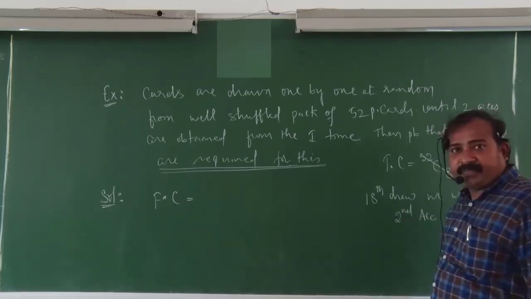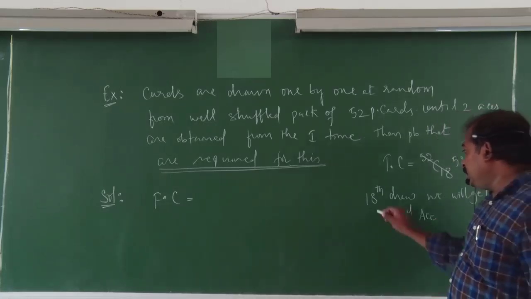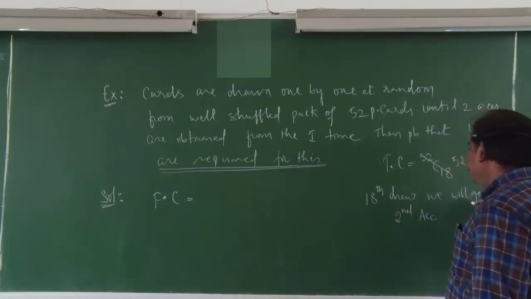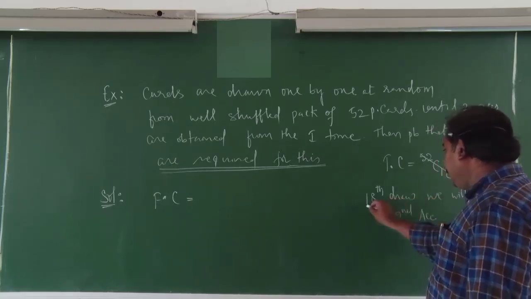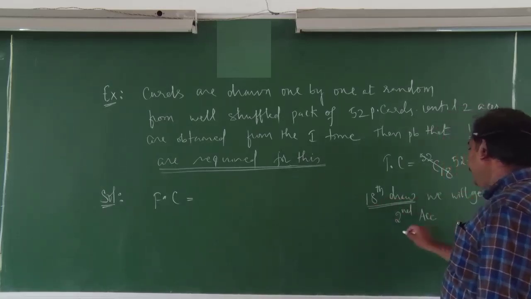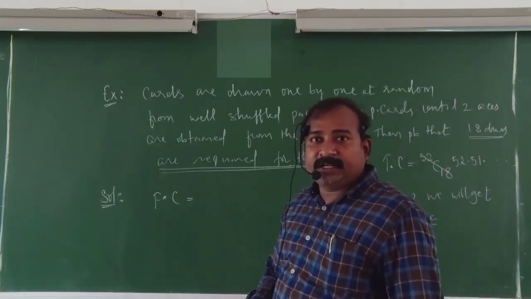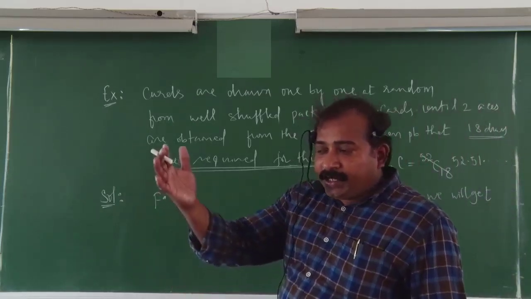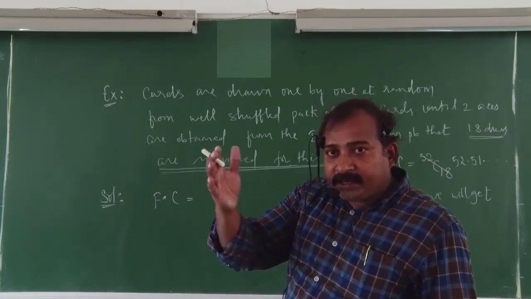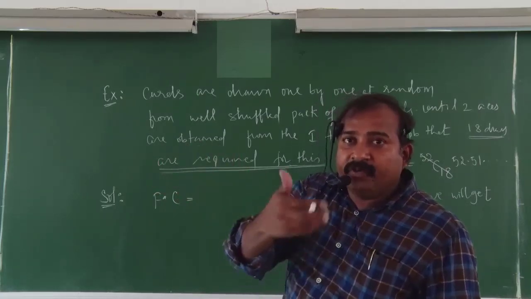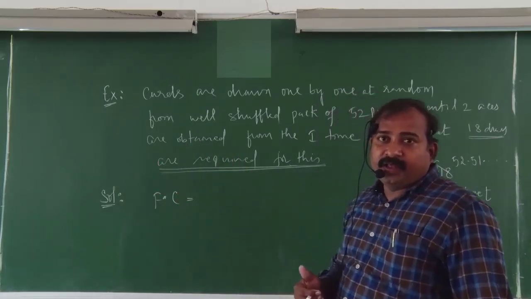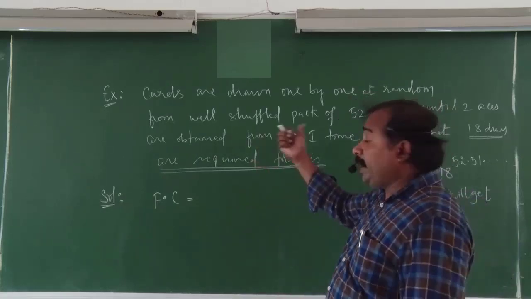Here 18 draws, in that 18th draw we are getting the second ace card. Then only 18 draws are required. If you get the second ace before the 18th draw, then 18 draws are not required.